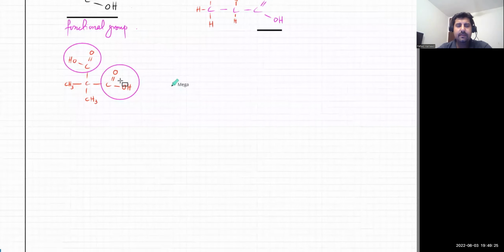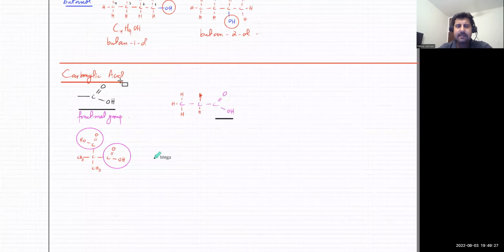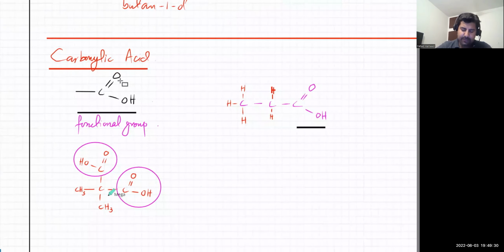So the naming is the same, except that now the suffix for this one is oic acid or enoic acid. The name will end with this. So it's going to be methanoic acid, ethanoic acid, butanoic acid. Vinegar, that's actually ethanoic acid.